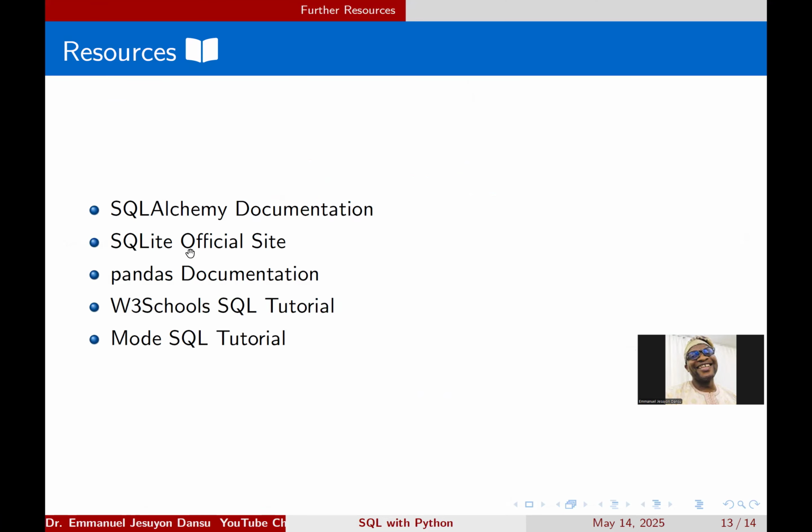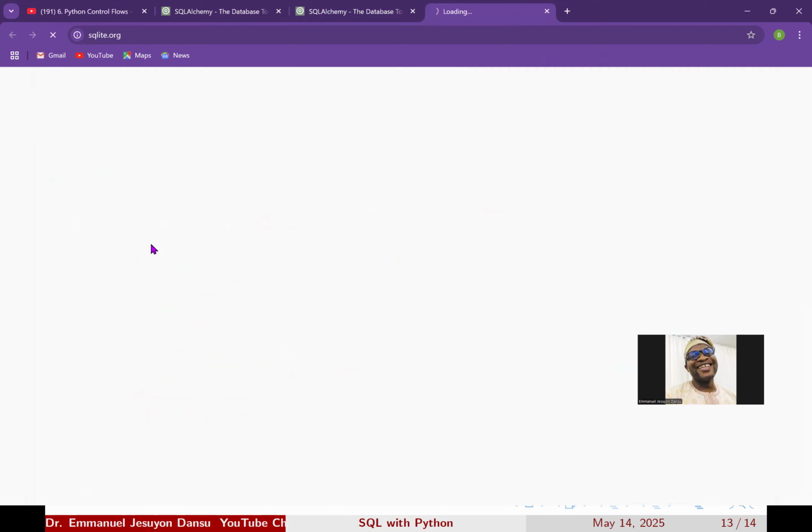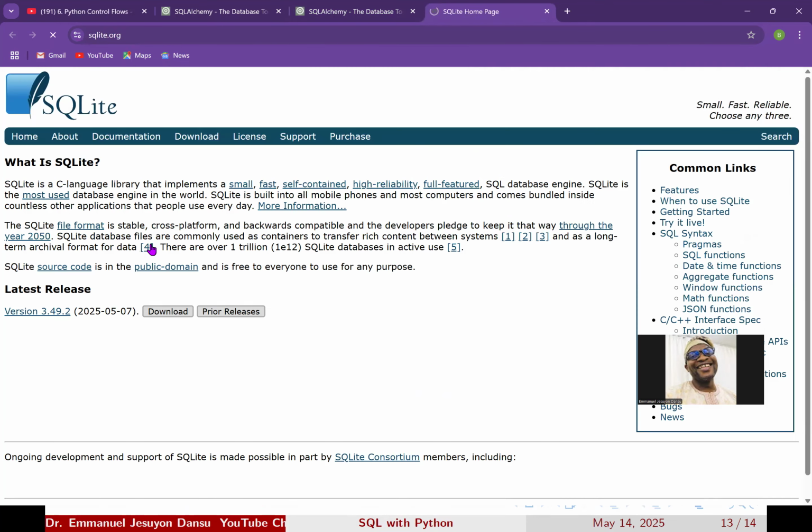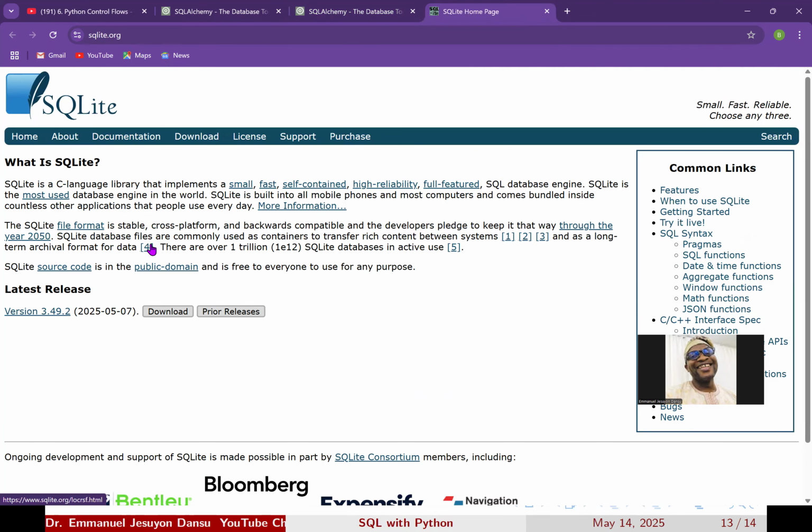Of course, back here we have the SQLite official site also. It takes us to the SQLite page. SQLite is a C language library that implements a small, fast, self-contained, high-reliability, full-featured SQL database engine. SQLite is the most used database engine in the world. You can see that.